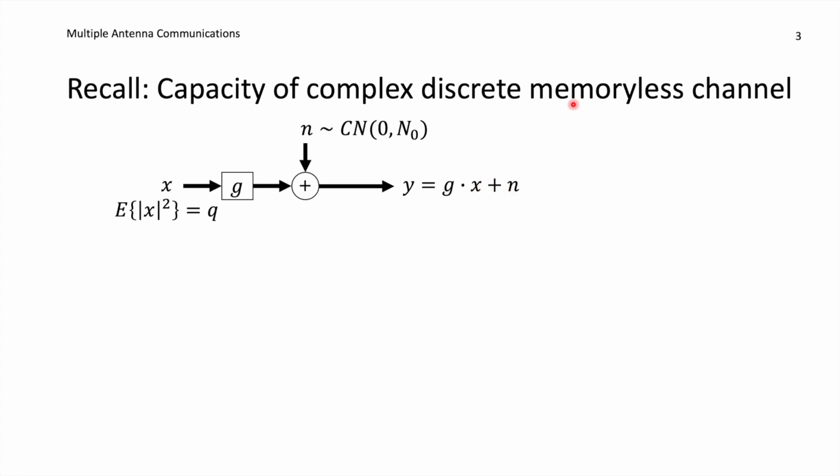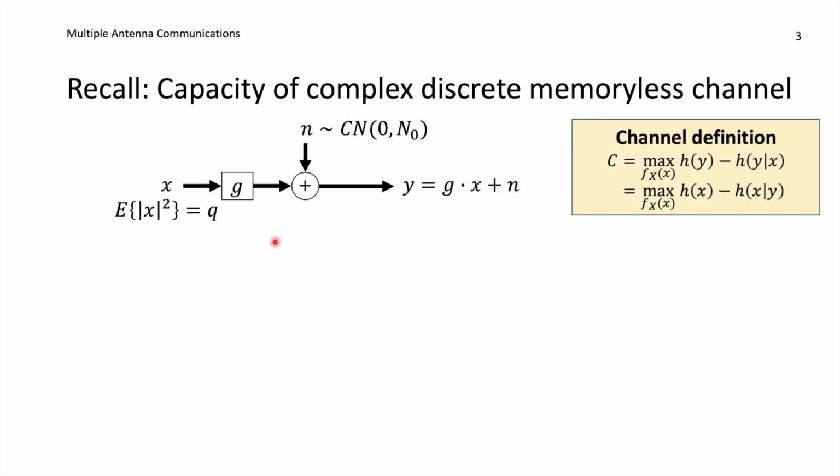And it's a memoryless channel because we are transmitting one signal X and we are getting one signal Y and one independent noise realization. And next time we transmit, we get a different X, a different N, and a different Y, while the channel G here is constant. The channel capacity is a measure of how much information we can put into X and still be able to extract it in Y, due to the noise and the scaling here.